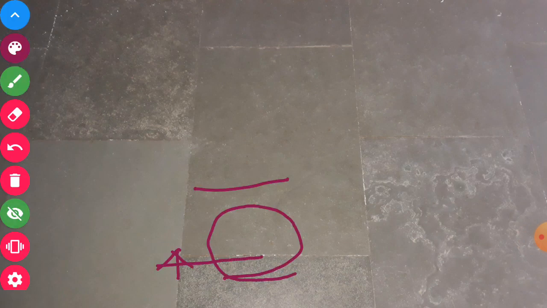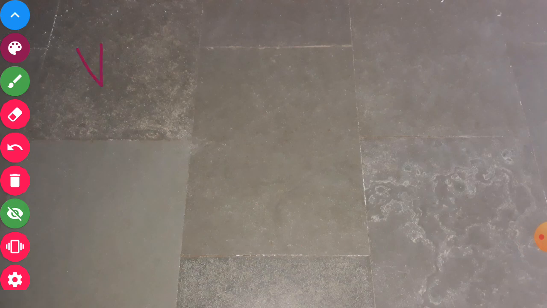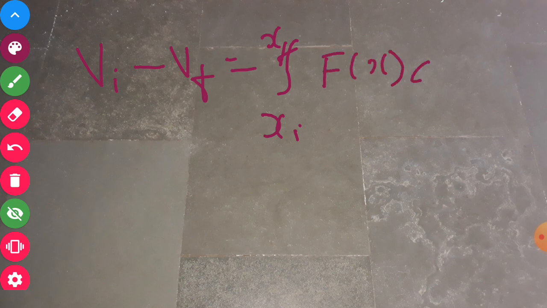In the previous lecture or previous video I tried to explain that the change in potential energy is Vi minus Vf, and that is equal to the integration from xi to xf of the variable force Fx dx.